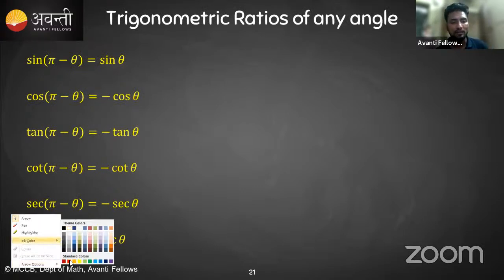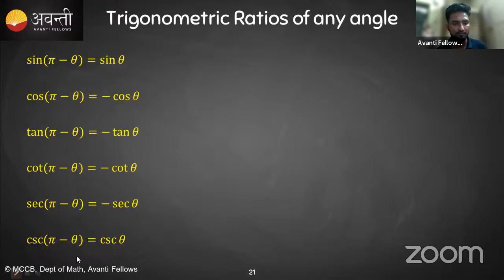For this one you just need to remember two things. If sine is changing around pi by 2 plus something, then it will change into cos. But if it is changing around pi, then sine will remain sine, cos will remain cos, tan will remain tan, and the same for cot, sec and cosec also. This is what you have to remember. If it is changing around pi by 2, then sine will change into cos, cos will change into sine, tan will change into cot. But if it is changing around pi, then sine stays sine, cos stays cos.